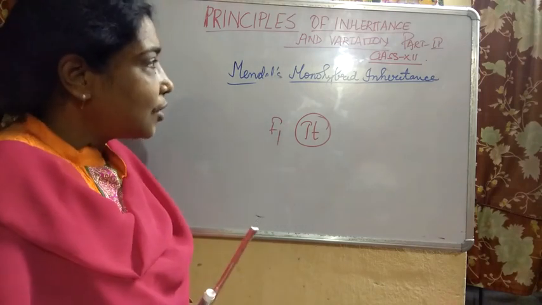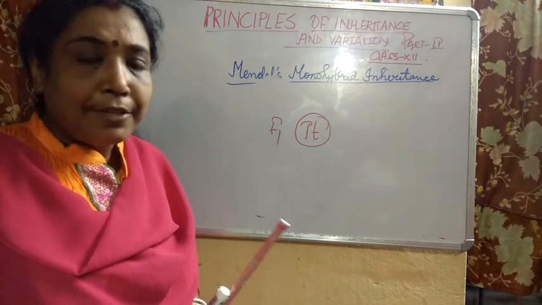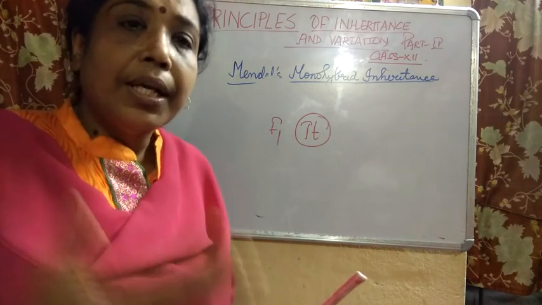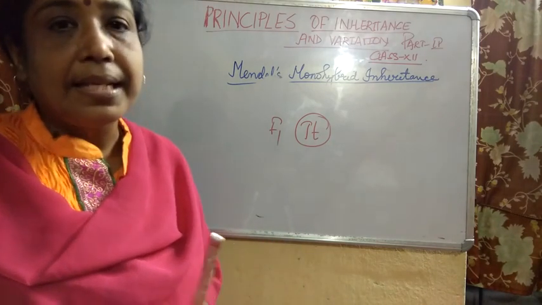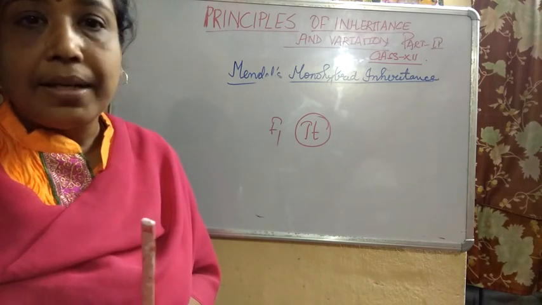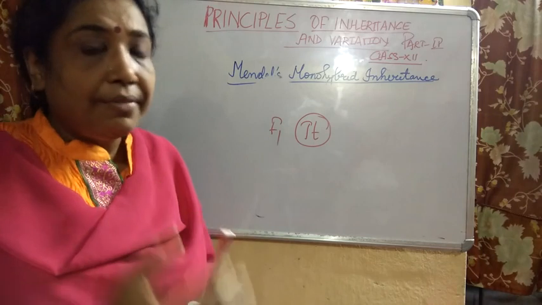So with this, children, tomorrow or the day after tomorrow in part 3, we would be taking up the dihybrid inheritance, that is, the law of independent assortment and the law of segregation we will be dealing with.